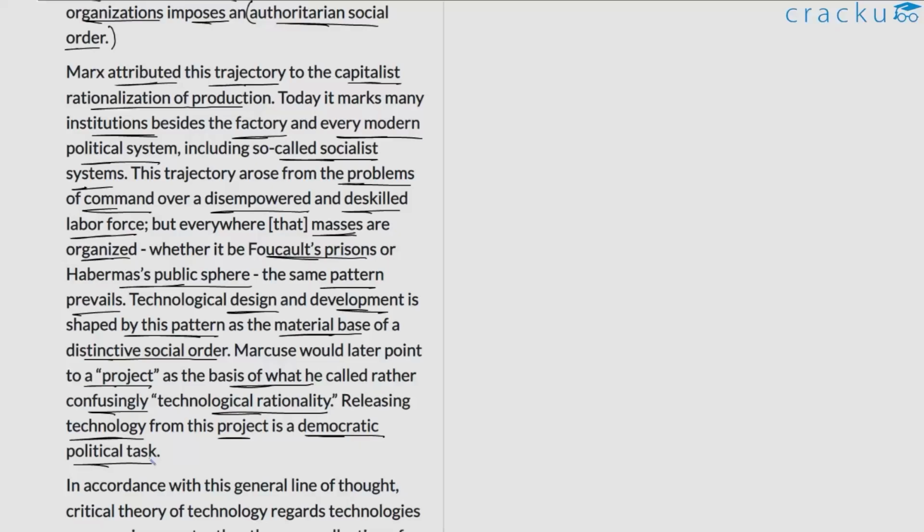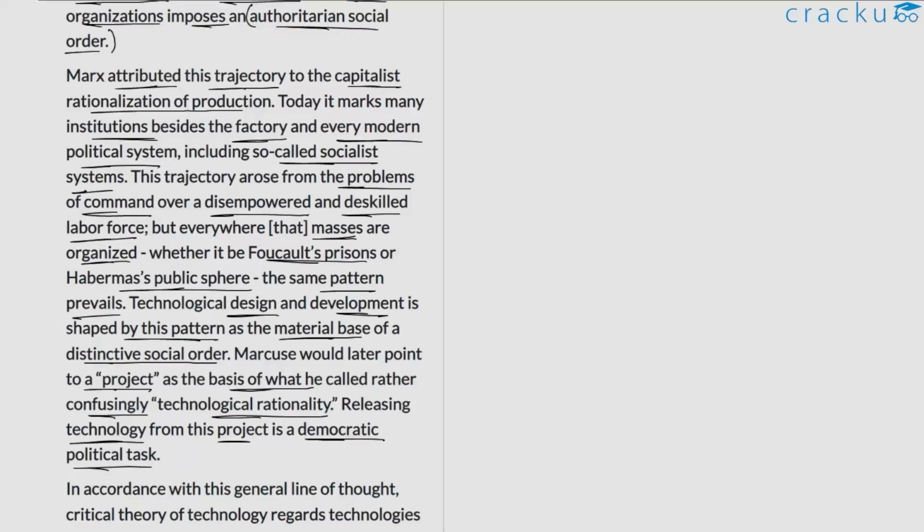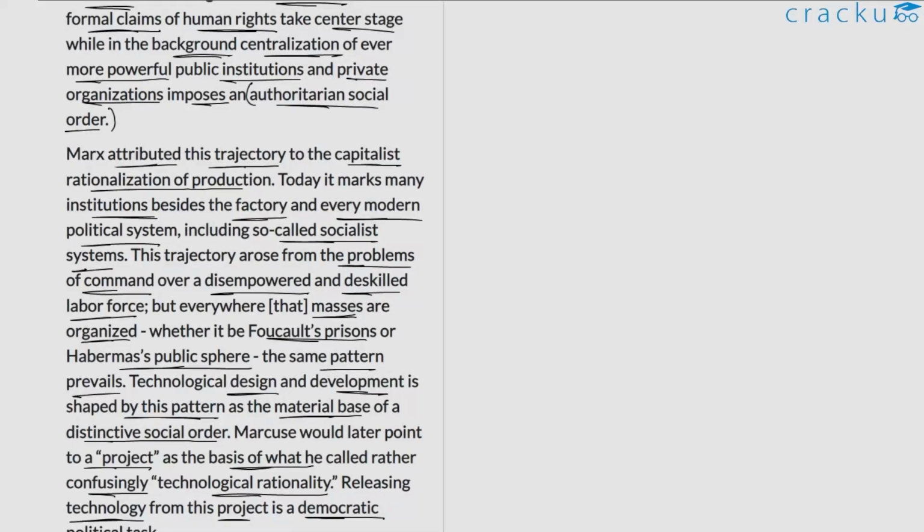So in a way, this paragraph offers more information about how technology is tied to the social situation that the author delineated earlier. He told us about this particular social order, this possibility of two phenomena happening together. One is the concentration of power in public institutions and private organizations, and second is the marginalization of human rights, and how both of them occurring simultaneously leads to an authoritarian social order. So this is what the author points to when he talks about this trajectory here, a situation that might arise out of these two phenomena.